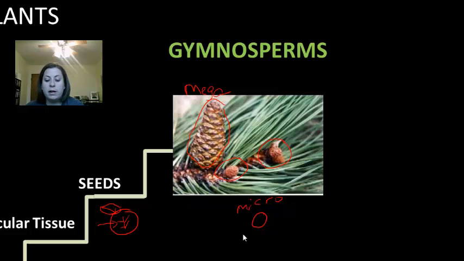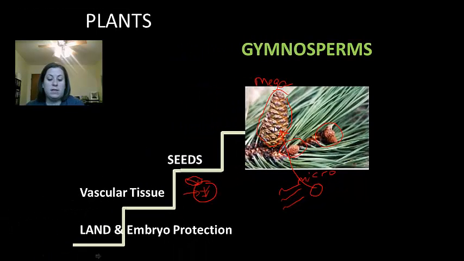The pollen grains here are lightweight, and they're going to be carried by the wind. So the wind's going to blow these pollen grains onto the female cone. Once they're on the female cone, this is called pollination. Pollination is the movement of the sperm to the female gametophyte, in this case, the seed cone. Once the pollen is there, it can then find the egg and fertilize it. It does not need water to do this. Wind is actually going to be the best help with this group. So water is no longer needed with the gymnosperms.